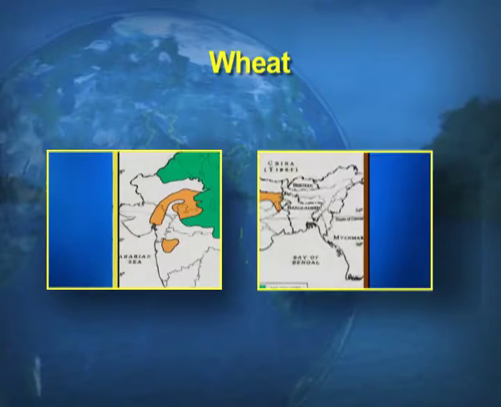Now, on the screens, children, you can have a visual of the map showing the areas which go for the production of wheat. So, you can see northern India and of course, the western part of India, including some parts of Rajasthan, Maharashtra and even Gujarat. They go for the production of wheat in India.